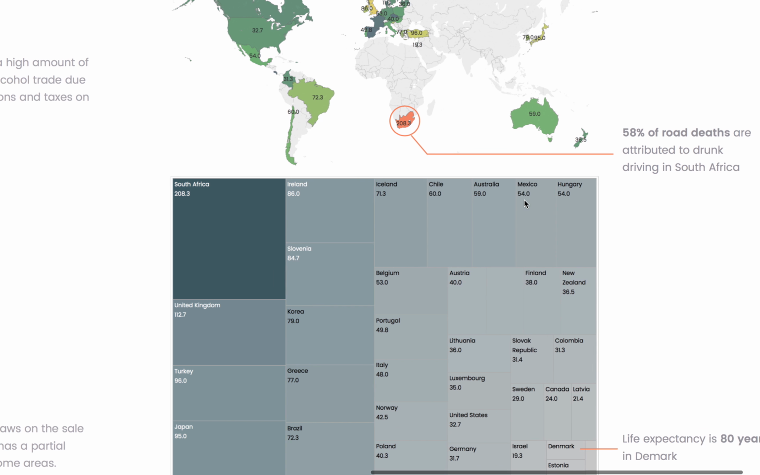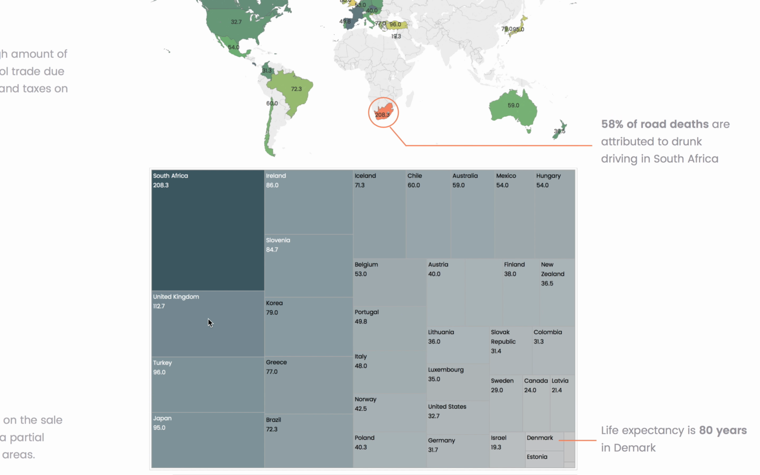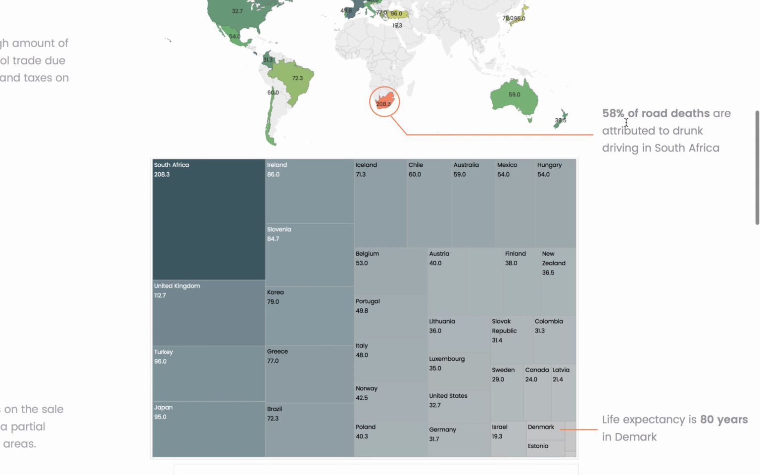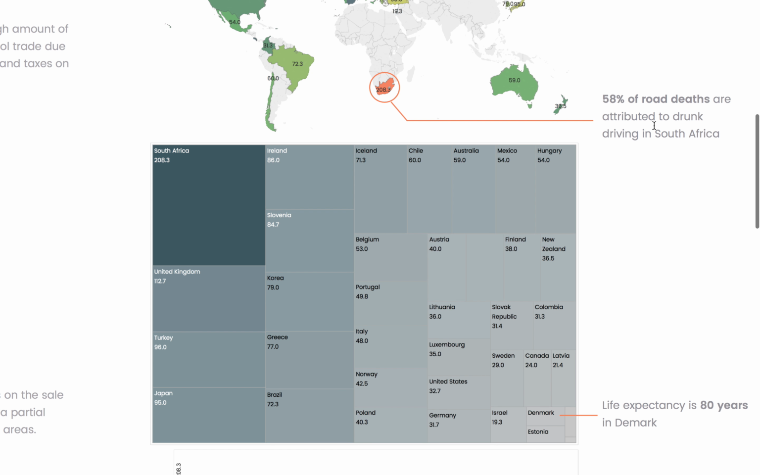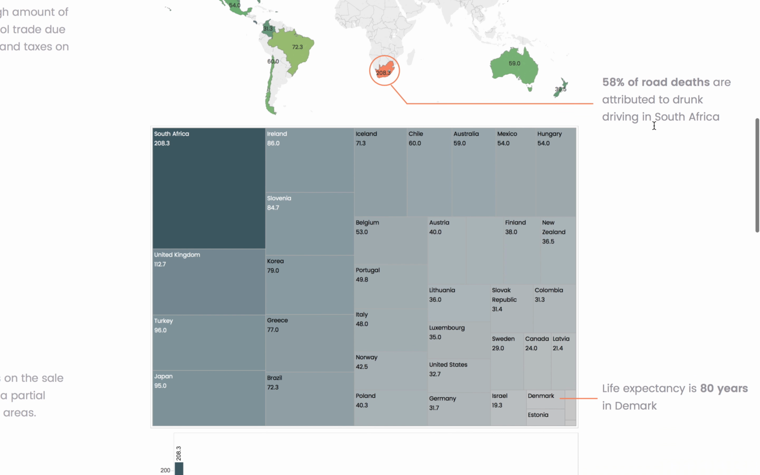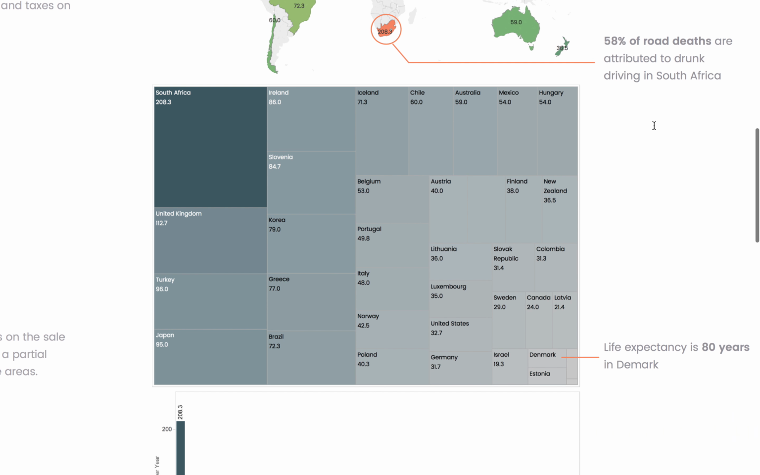In the tree map, you can see that it's almost twice the size of the next highest death country, which is the United Kingdom. And I don't know exactly why that is, but I did find out that 58% of the road deaths are attributed to drunk driving in South Africa. So there's something going on in that culture which is really creating a really high amount of alcohol-related deaths.